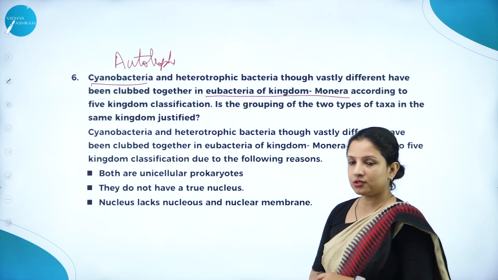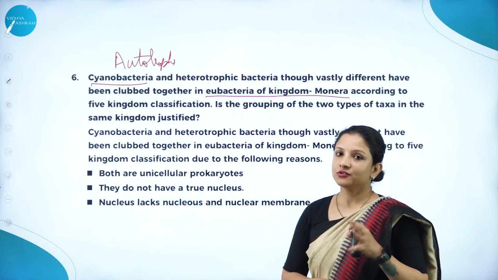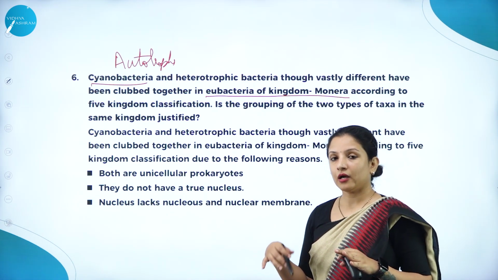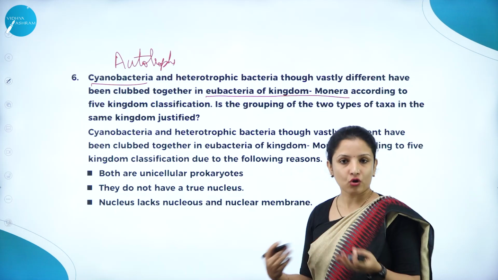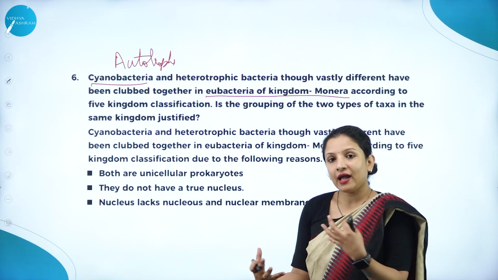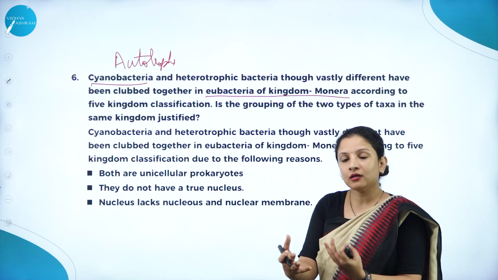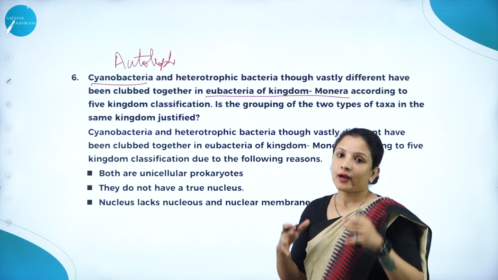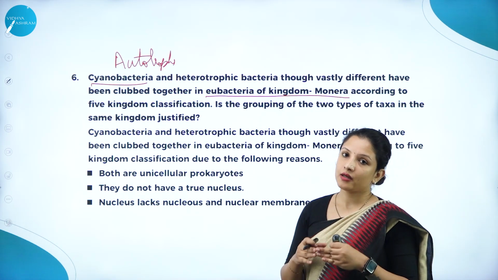The question is, cyanobacteria is an autotroph with chlorophyll pigment, and there are other bacteria which do not have chlorophyll pigments. Why have they put the autotrophic bacteria and the heterotrophic bacteria under the kingdom Monera itself?